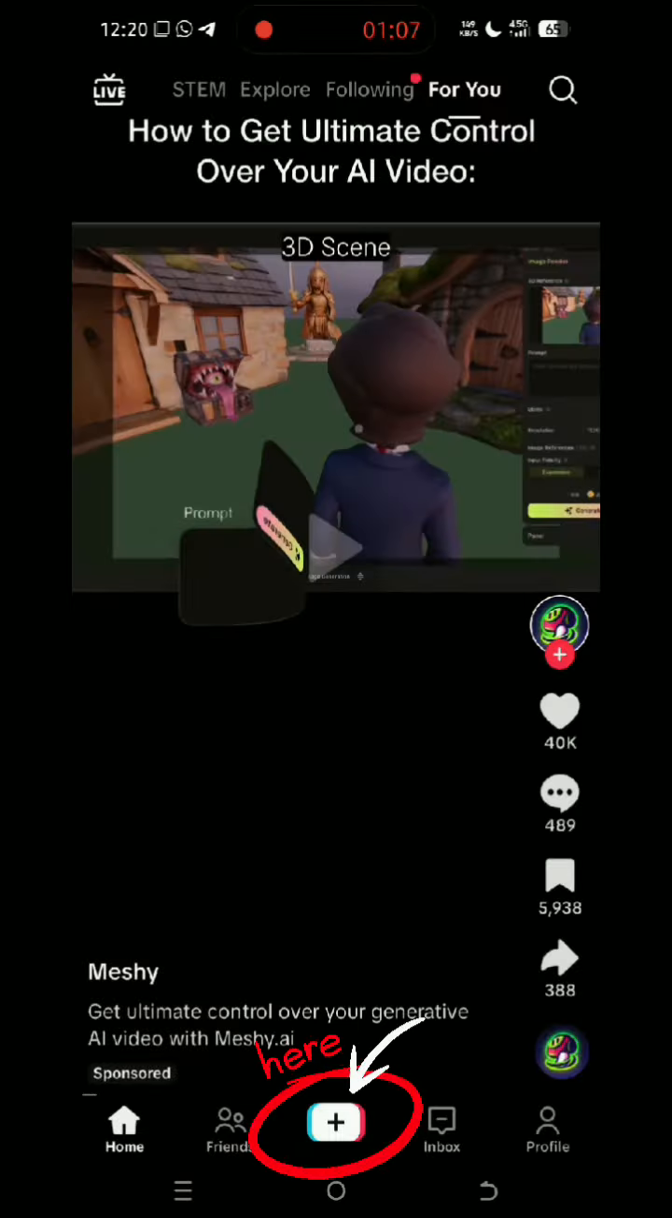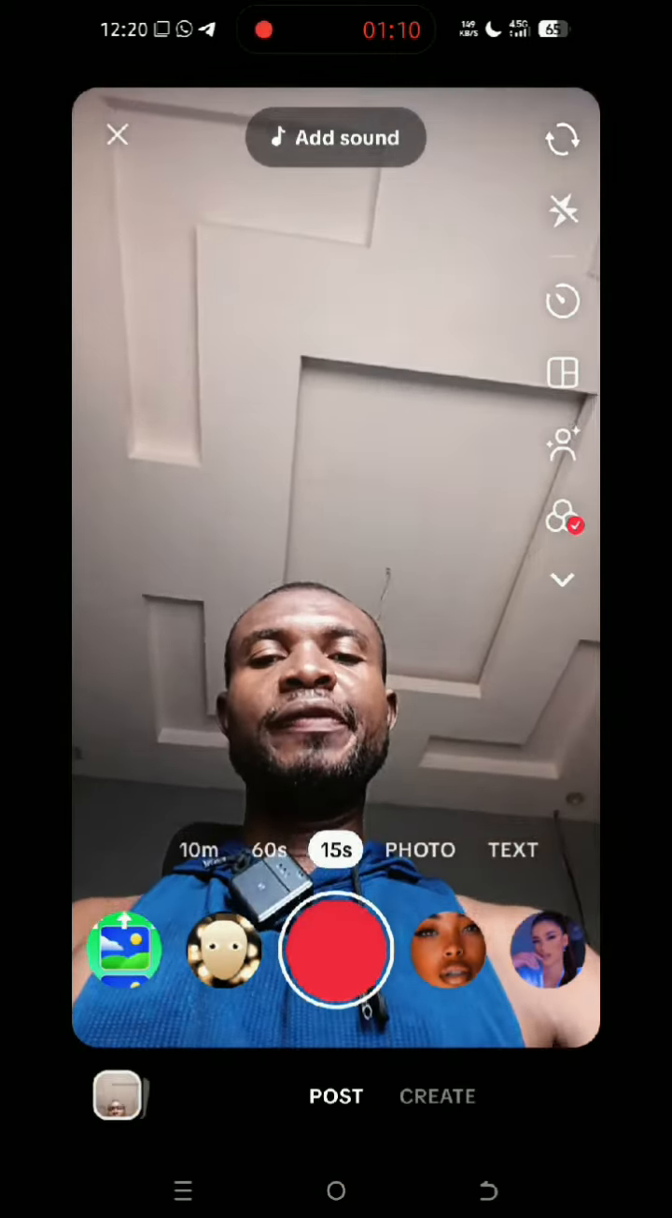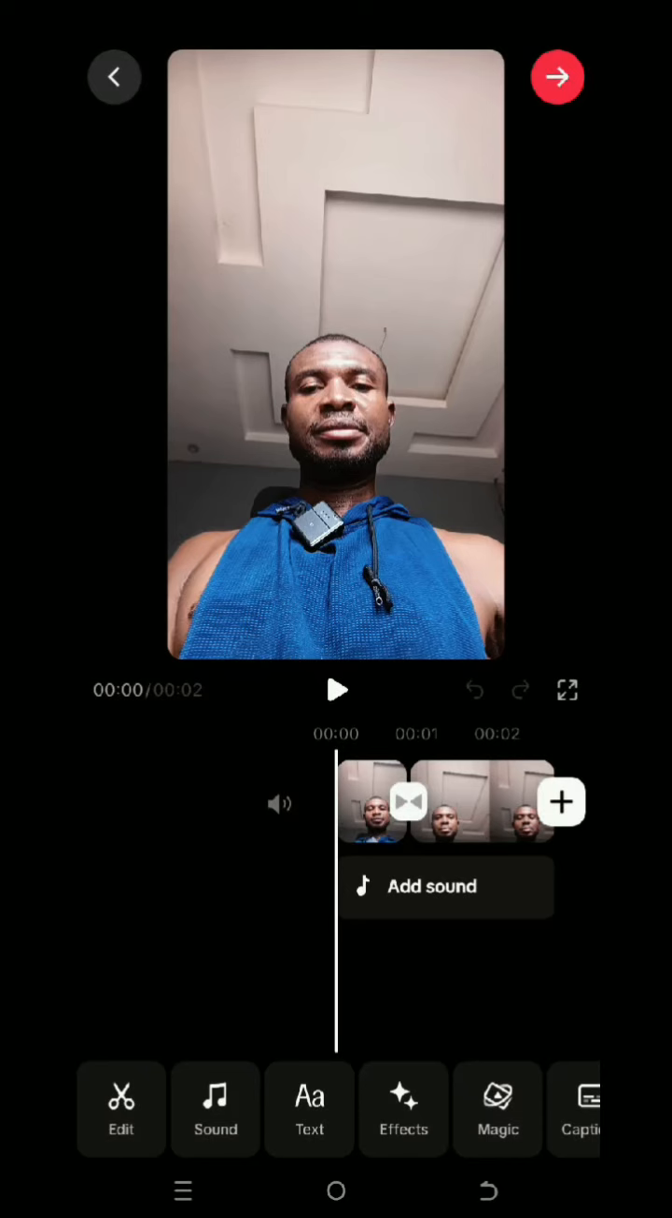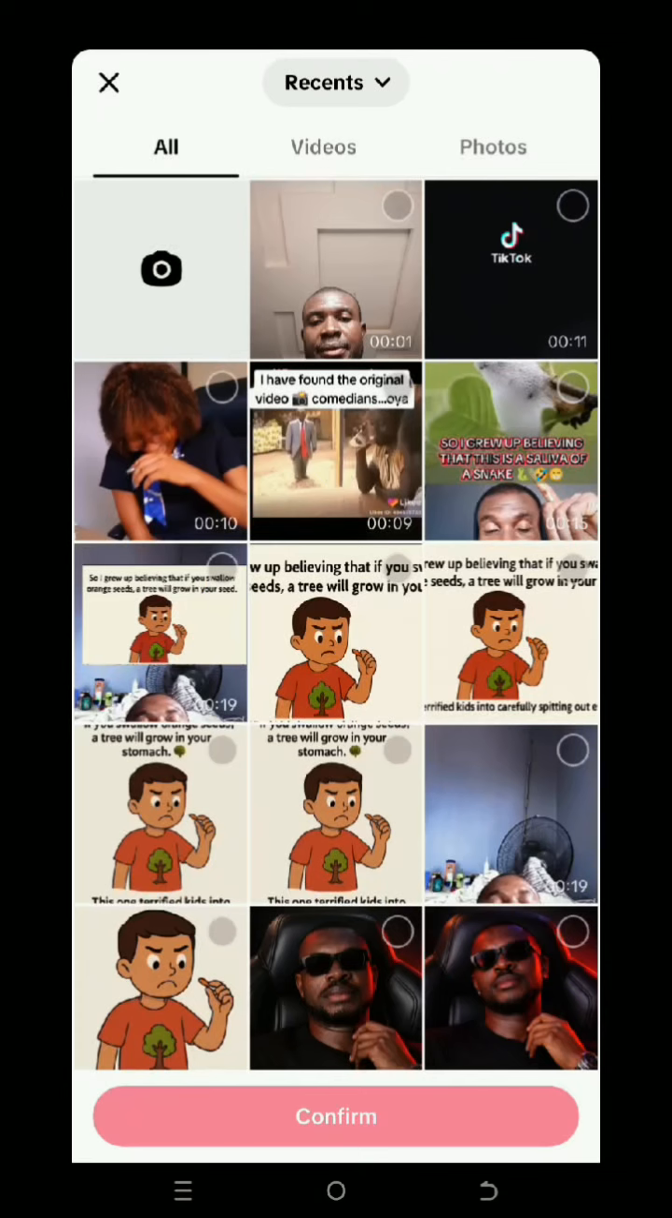Now click on the plus sign. Upload or record the video. Click on this edit icon. Swipe to your left until you see overlay. Click on it. Now bring in one of those videos or funny sound that you downloaded from TikTok.